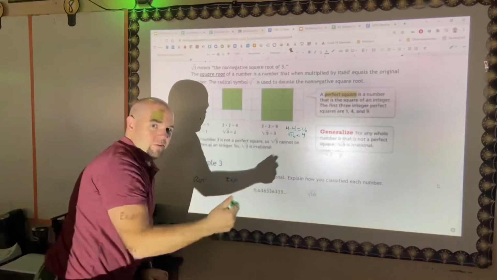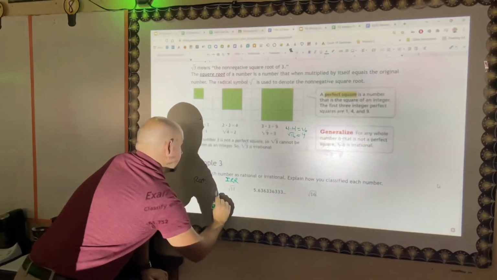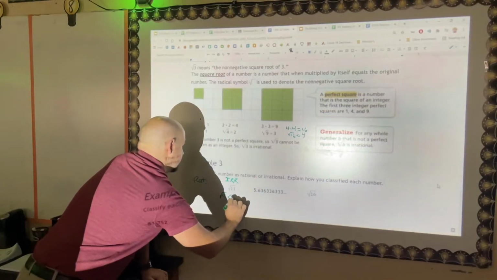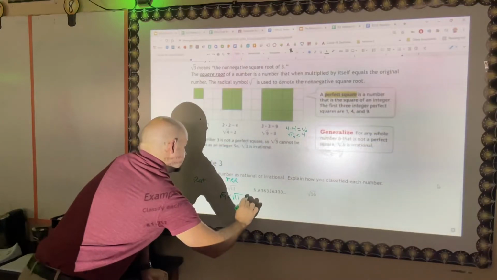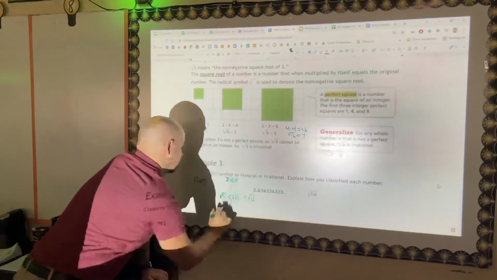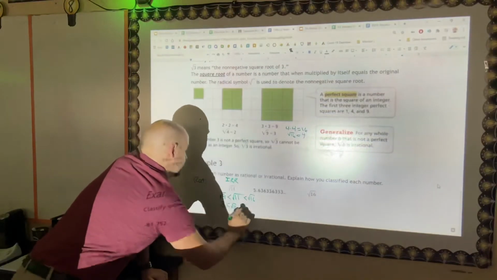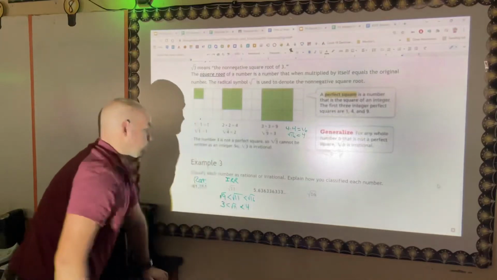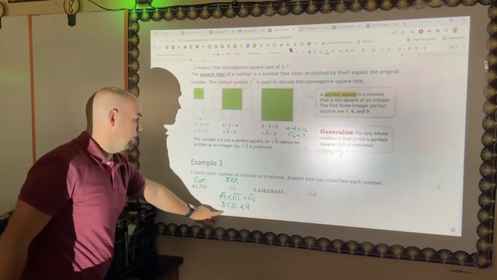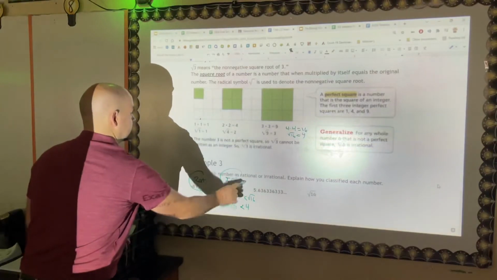If we were going to carry it out further, this will be another few topics down the road, we can estimate that the square root of 9 is less than the square root of 11, which is also less than the square root of 16. So we're estimating that the square root of 9, which is 3, is less than the square root of 11, and the next one was 4. So the square root of 11 is somewhere between 3 and 4. That's an estimation that will come in a few topics. So the answers there are rational, irrational.